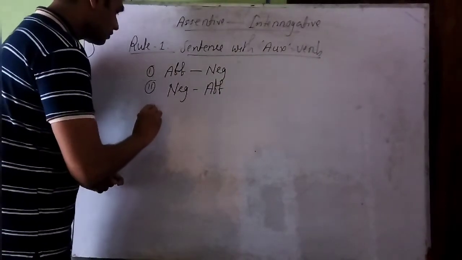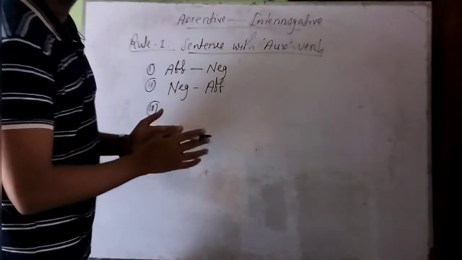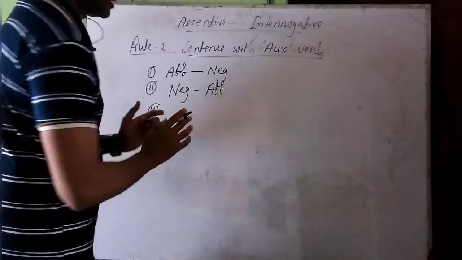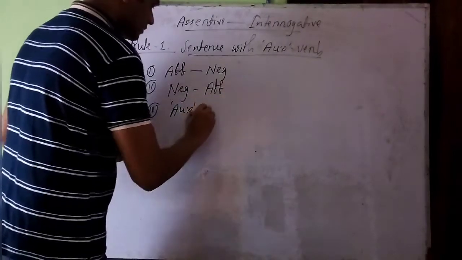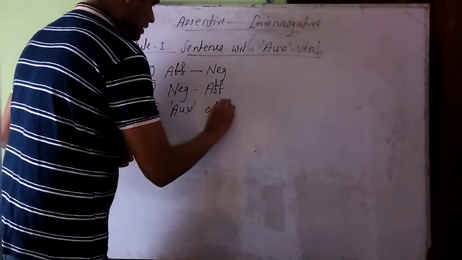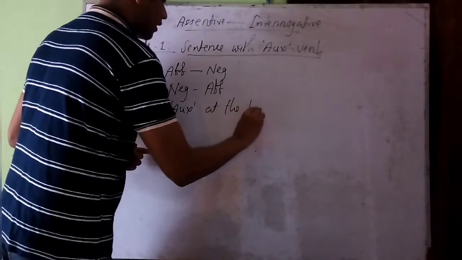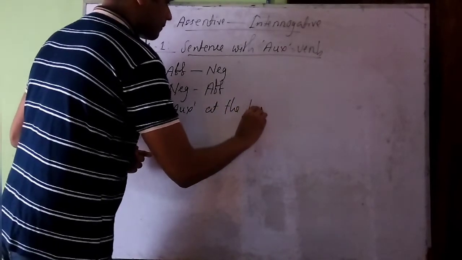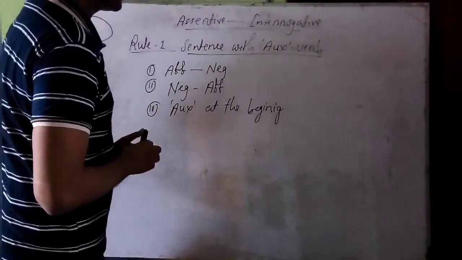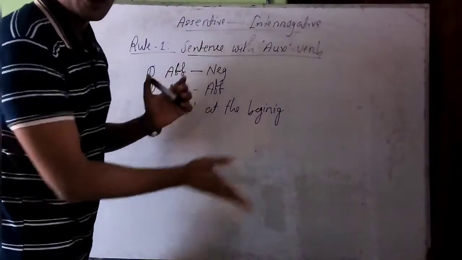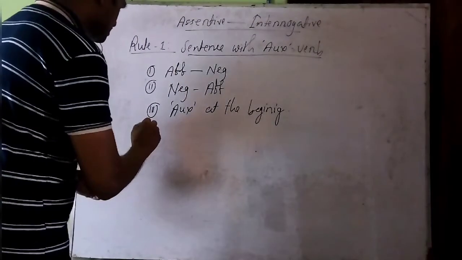Then auxiliary verb should be brought at the very beginning of the sentence. It means auxiliary at the beginning. Auxiliary at the beginning, that means auxiliary verb will come at the very beginning of the sentence.